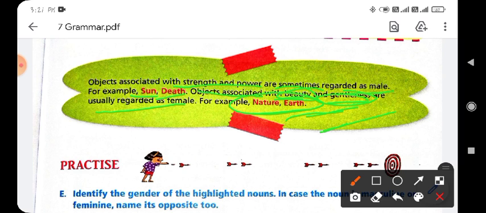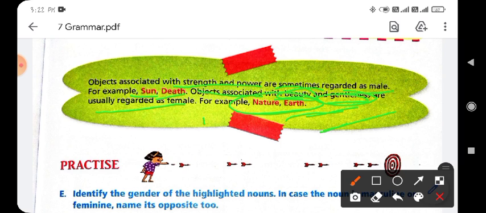Okay, and it is important to remember the masculine and feminine forms of these nouns. Like hero will be heroine, lad will be lass, bridegroom will be bride, and widower will be widow.